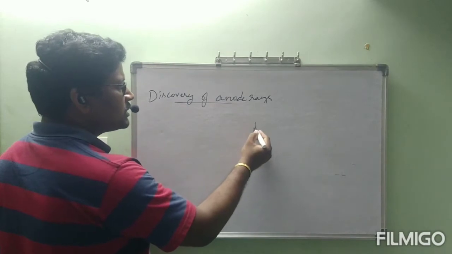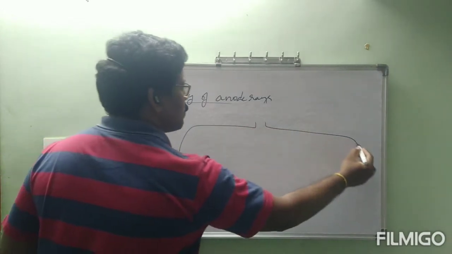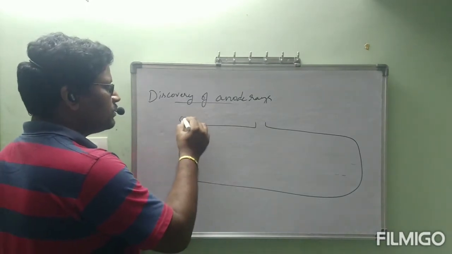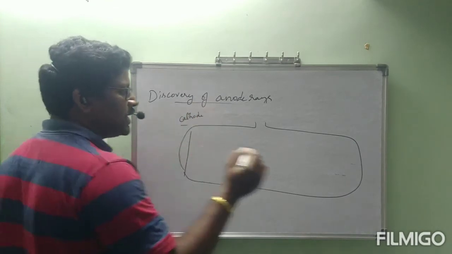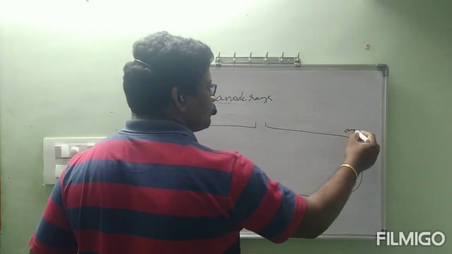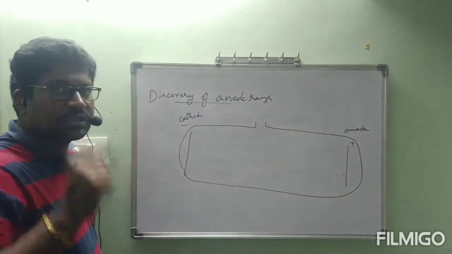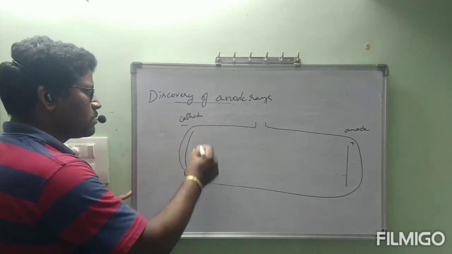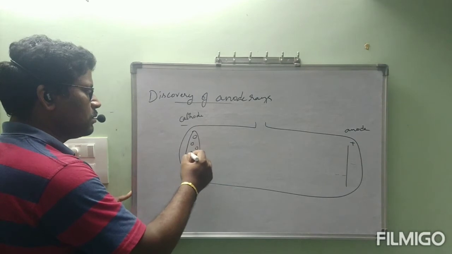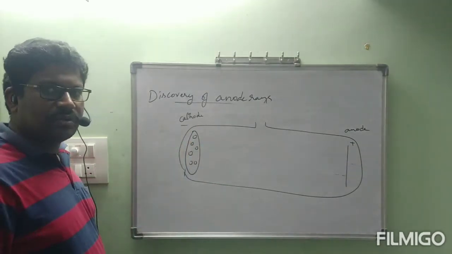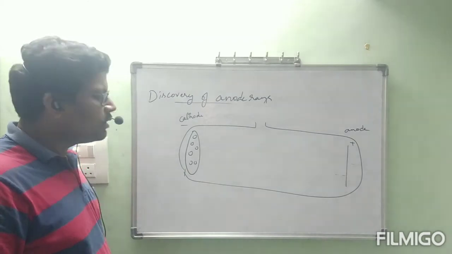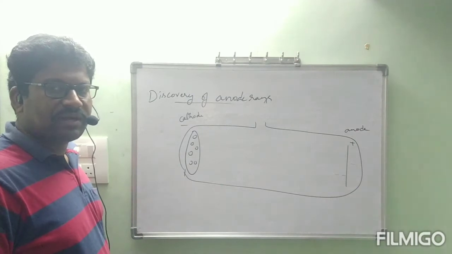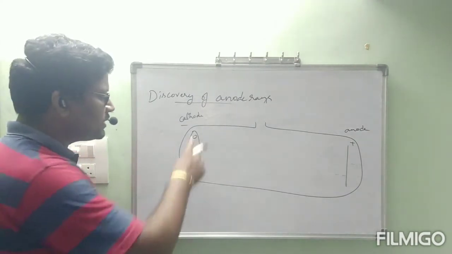We know the conditions used in the discharge tube experiment. On the left hand side it is kept with the cathode, and on the right hand side with the anode. But there is one small change: this cathode is a perforated cathode. Perforated cathode means holes are present in the cathode.